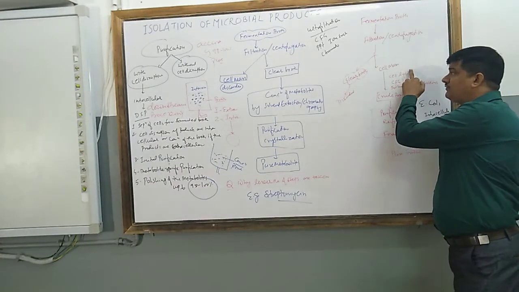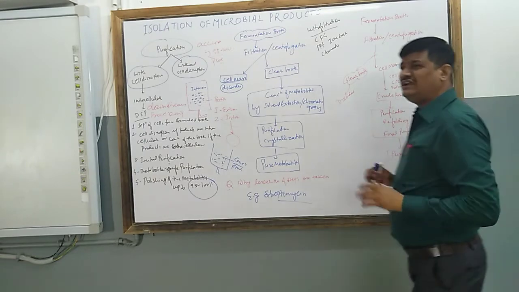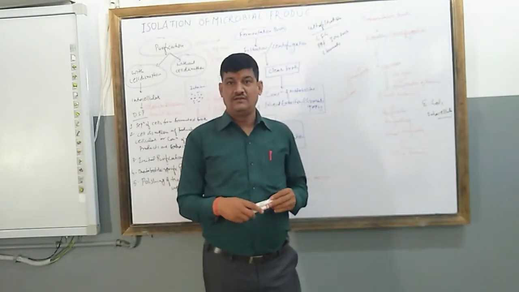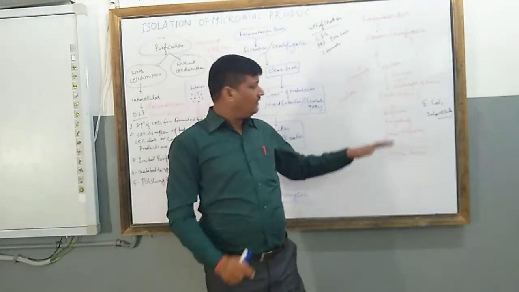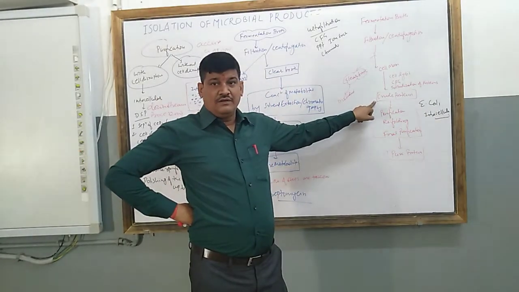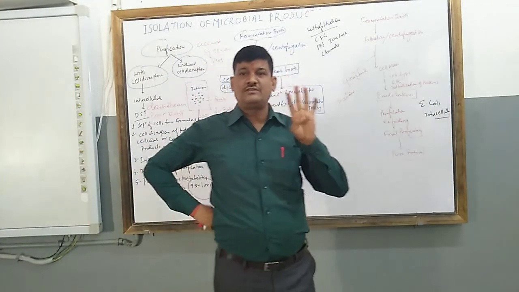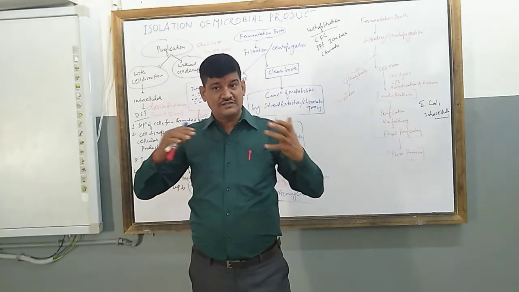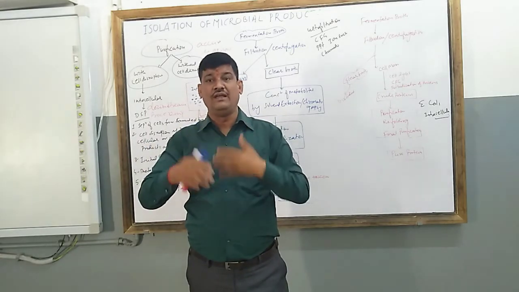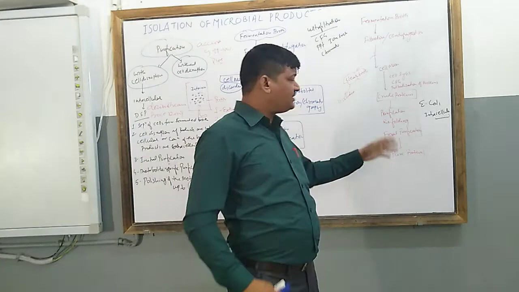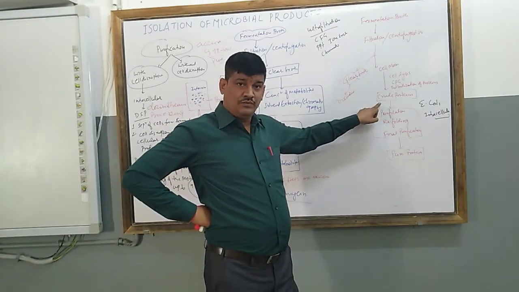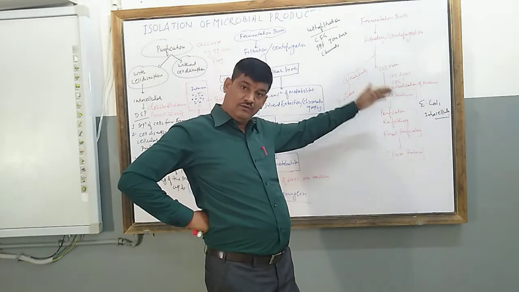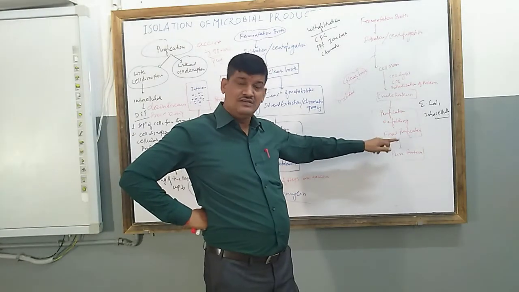After processing this, we obtain crude protein. It means these crude proteins are not up to the mark; their functional value is not okay. We know that there are four structures of protein: primary, secondary, tertiary and quaternary. The structure of a protein and its functioning is based on the folding of the polypeptide chain. So these crude proteins are treated with refolding, and then final purification.